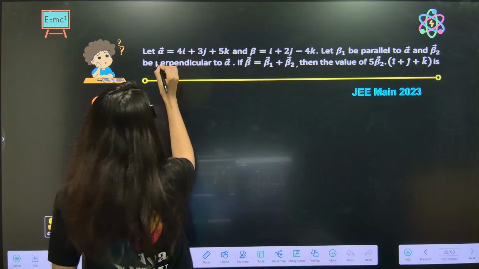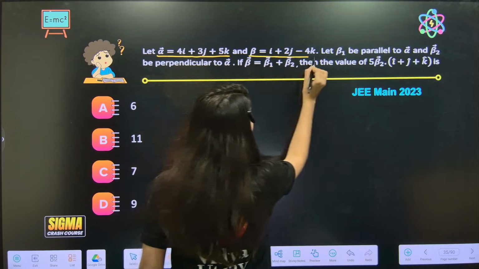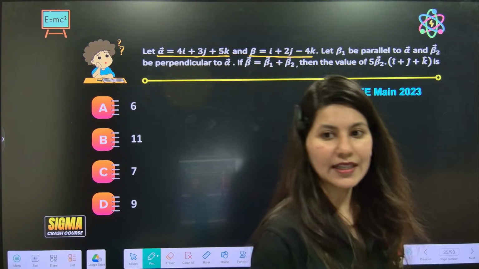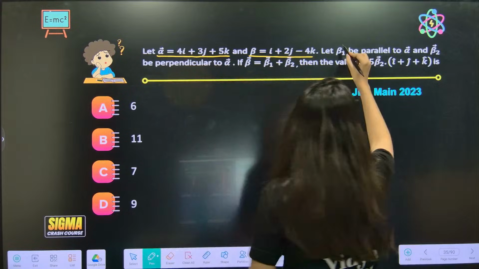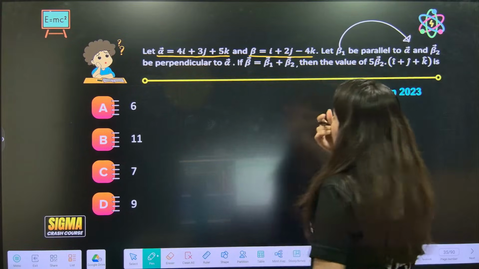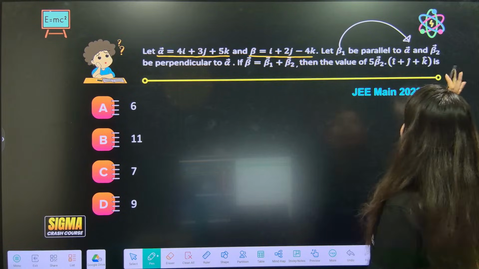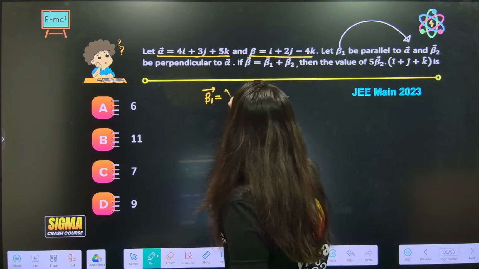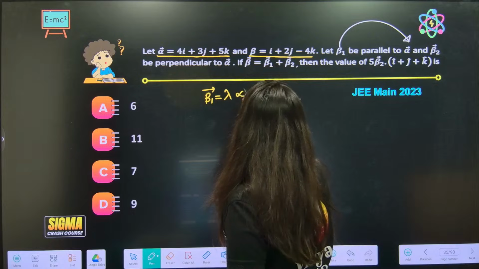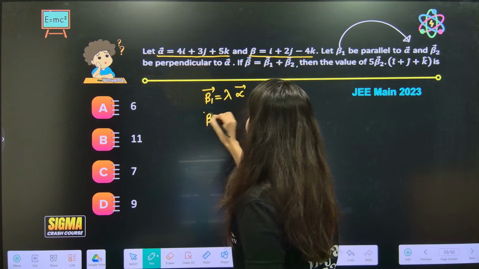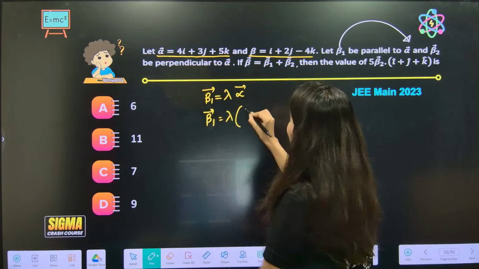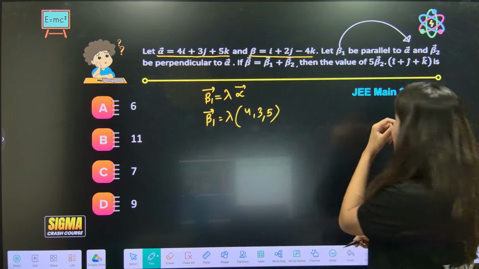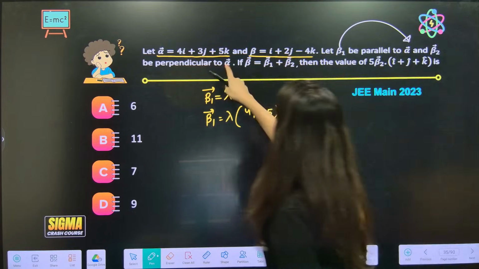Alpha vector is given and beta is also given. Now beta 1 is parallel to the alpha vector. Beta 1 is not given, but one piece of information I have is that beta 1 vector is parallel to the alpha vector. So beta 1 I will be able to write as lambda times alpha, that is lambda times (4, 3, 5). This style of writing will save your time. And beta 2 is perpendicular to alpha.